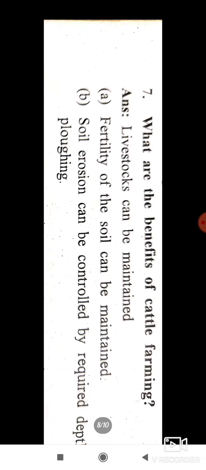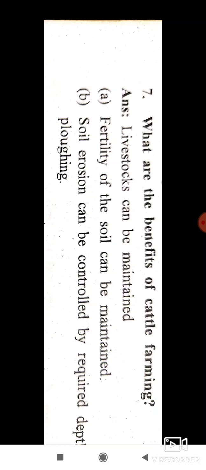What are the benefits of cattle farming? The benefits of cattle farming are that livestock can be maintained and the fertility of the soil can be maintained.